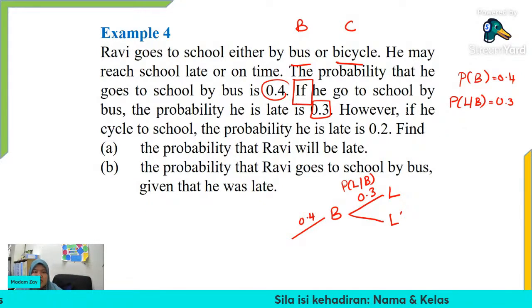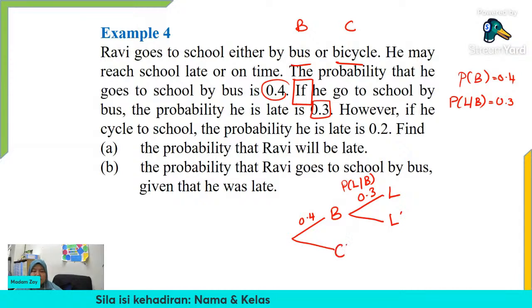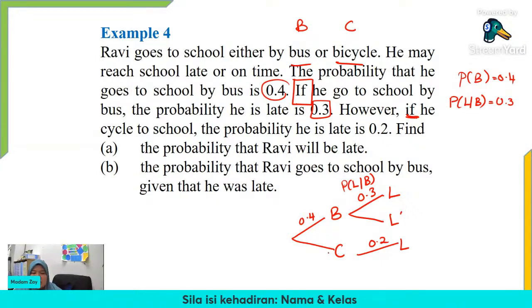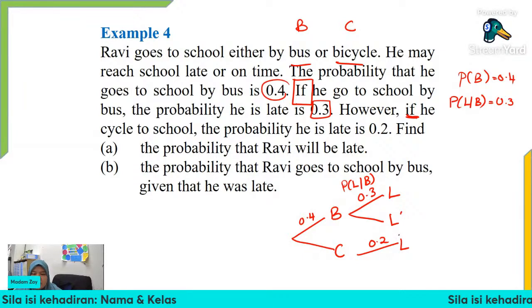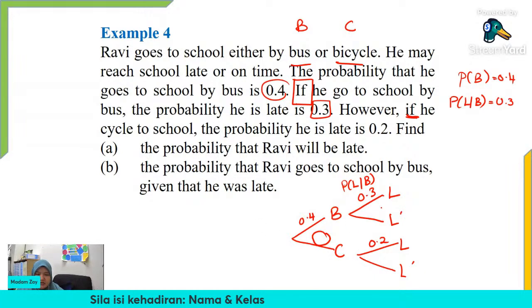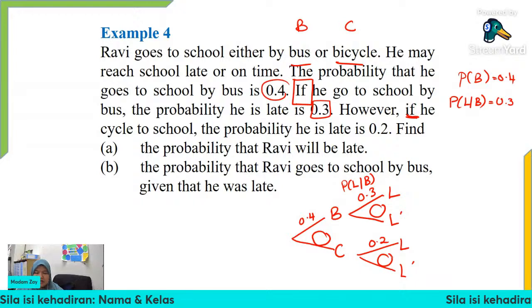Okay? However, if he cycle to school. So, cycle to school. The probability that he is late is 0.2. So, late is 0.2. Because maksudnya, cycle to school tu dah berlaku. So, probability is 0.2. So, sekarang ni macam mana nak lengkapkan tree diagram ni? Ada nilai-nilai yang tak ada ni. Untuk C, untuk L prime, untuk L prime ni. Macam mana nak isi dia?